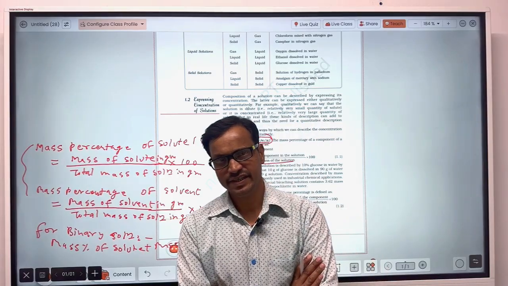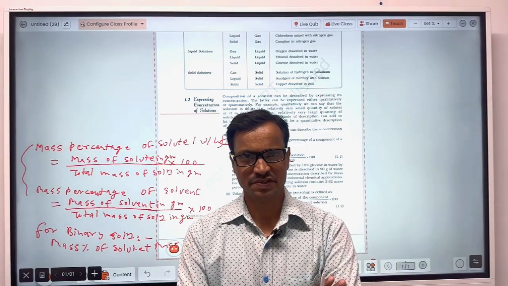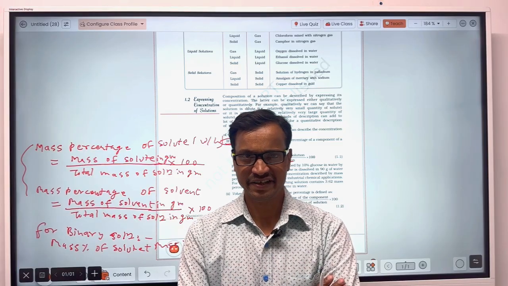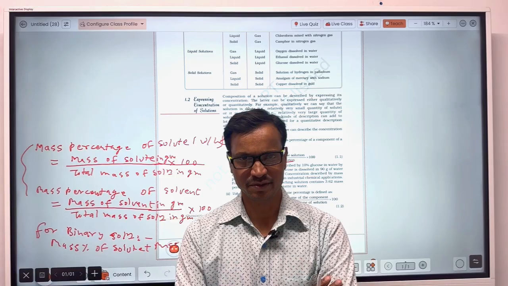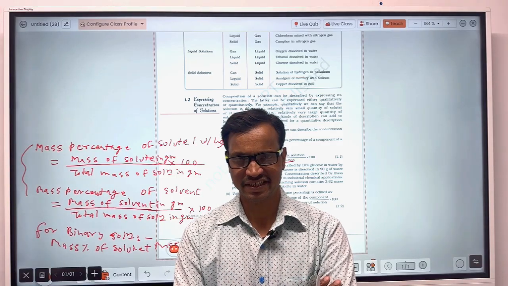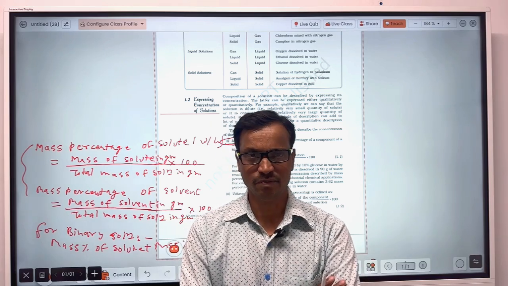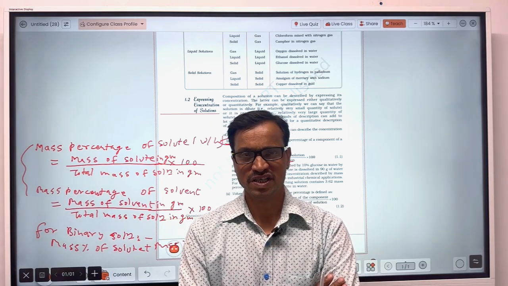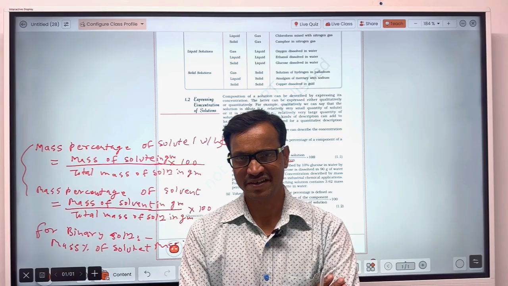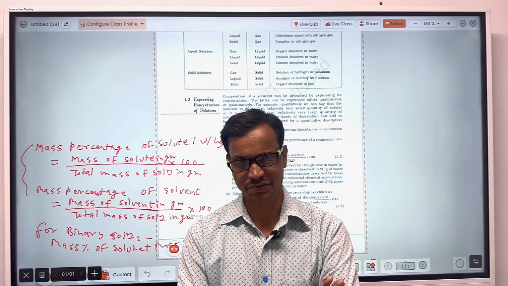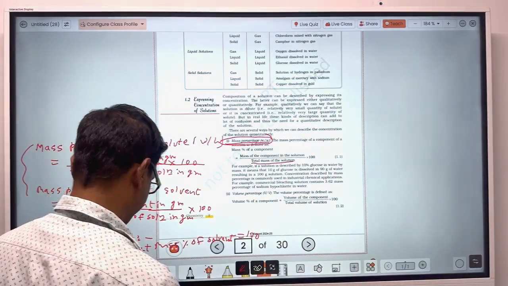So if in any question you find the mass percentage of solute, then you can get the mass percentage of solvent by simply subtracting the mass percentage of solute from 100. So mass percentage of solvent is equal to 100 minus mass percentage of solute. Okay guys, so that was about mass percentage.